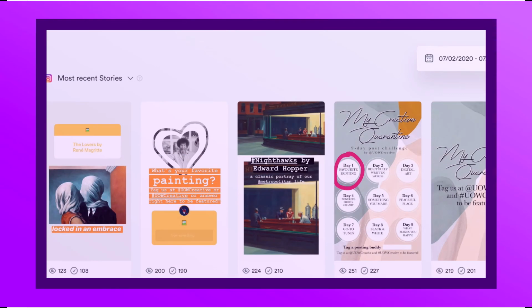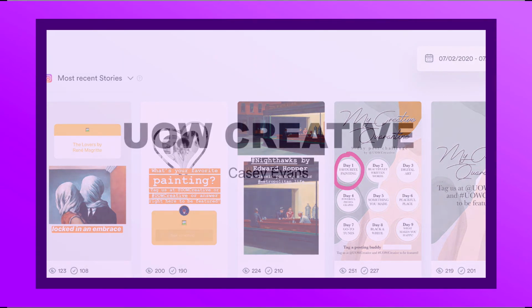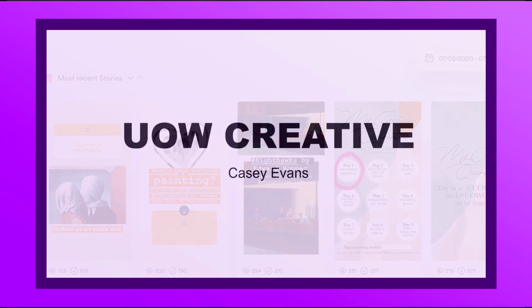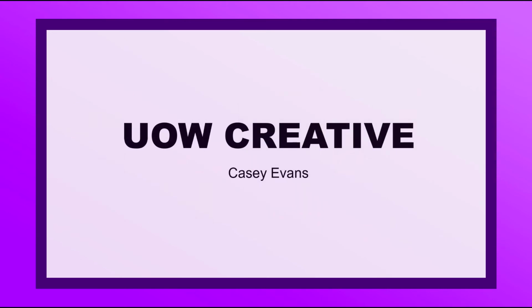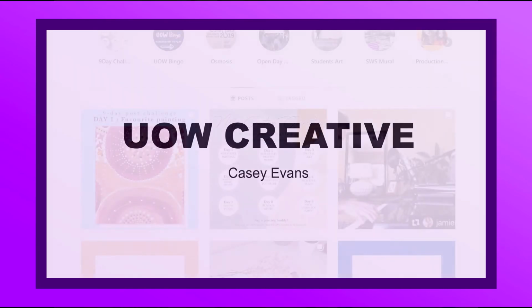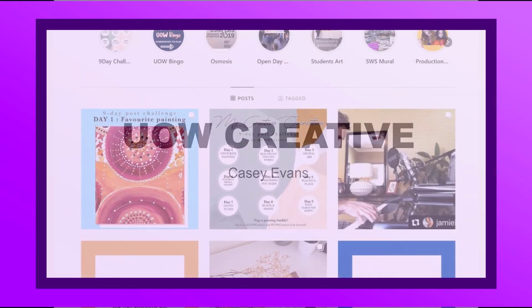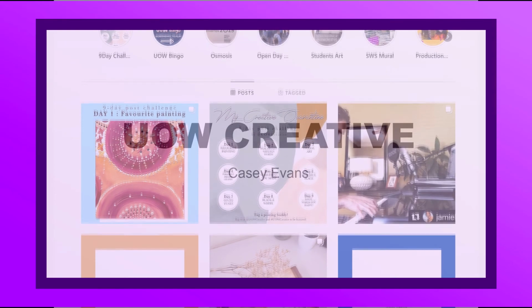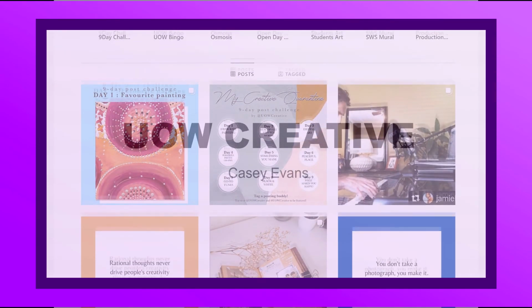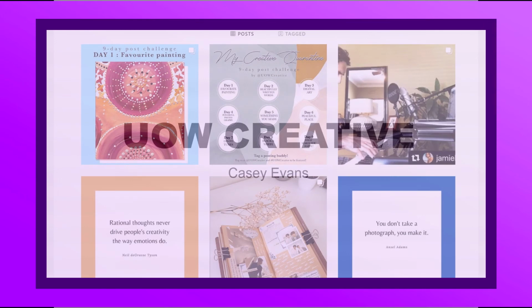At UOW Creative, our core ideas stayed the same over the course of our development so far, but our concept has changed based on feedback from users. We've moved to a more aggregated content focus and adapted based on what content engaged the users best. We collaborated more across the UOW Creative channels and changed our tagging in accordance with the furthest reach that the algorithm allowed.